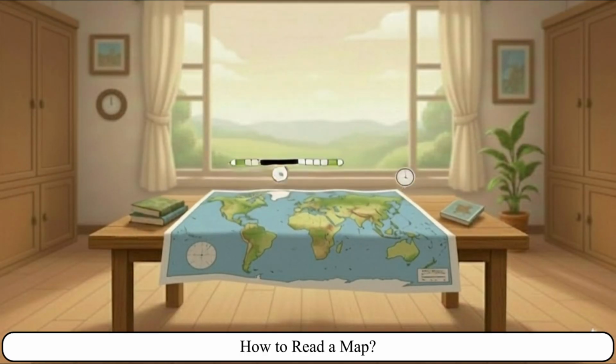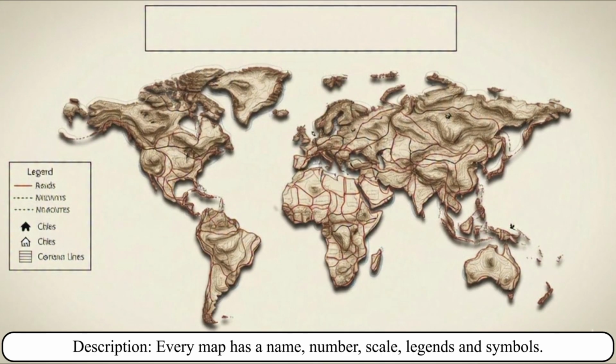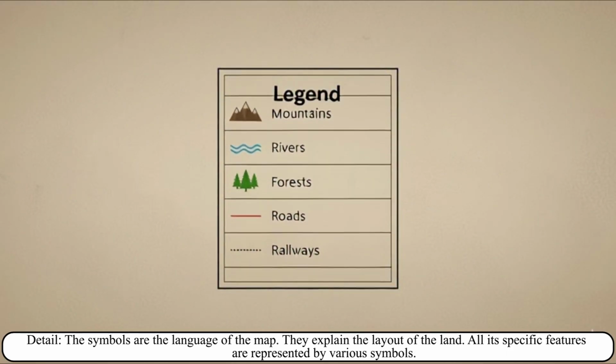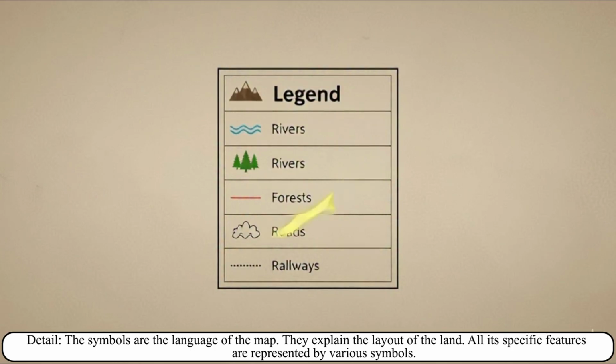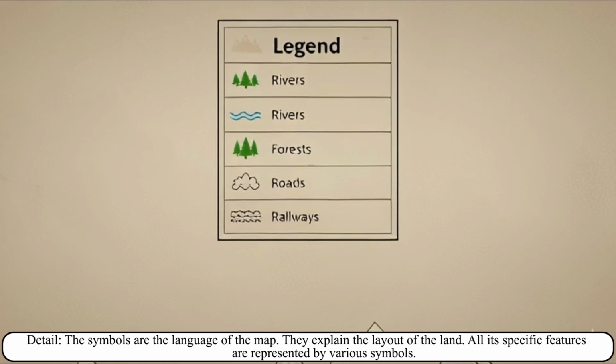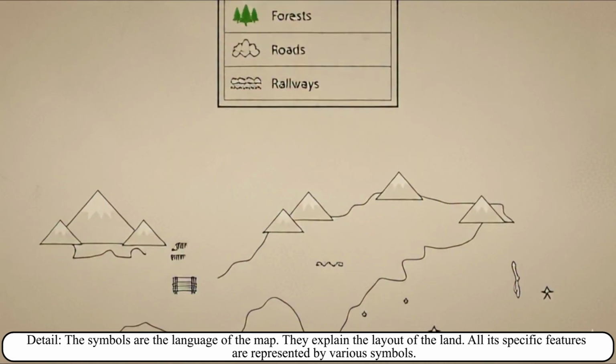How to read a map. The maps follow 5 Ds. These are: Description. Every map has a name, number, scale, legends and symbols. Detail. The symbols are the language of the map. They explain the layout of the land. All its specific features are represented by various symbols.